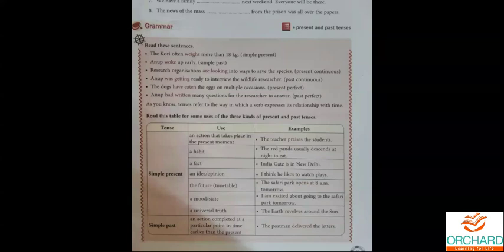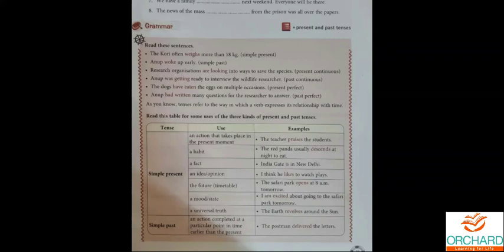Where are we supposed to use simple past tense? As I said, past is past, so the time is over. Something which has already happened in the past, at that particular time only, we are going to use simple past. Here, an action completed at a particular point in time earlier than the present. An action which has been completed before the present. Okay, it was done by her is obviously simple past only.